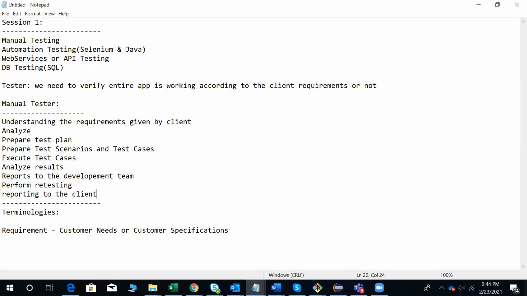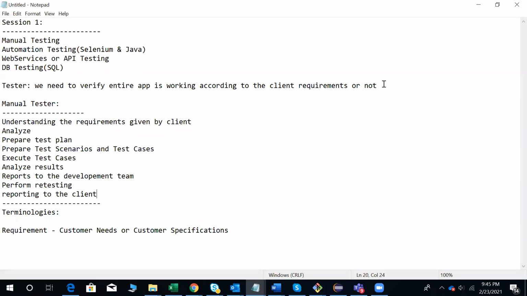If you know all these things, getting a job is very, very easy. You no need to worry about the job. First focus on only this 2 months course. Whatever I am telling, just try to practice it. That's it. You don't need much more than this to get a job.